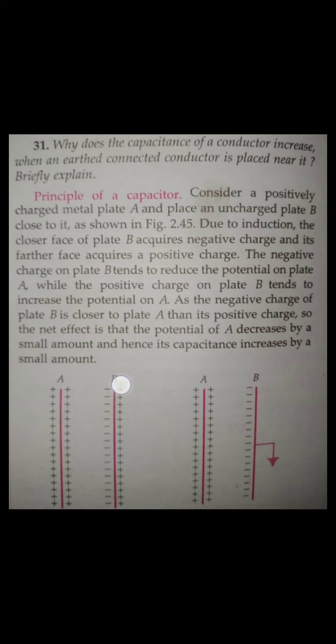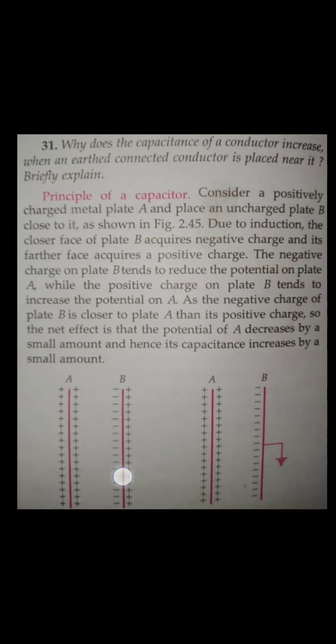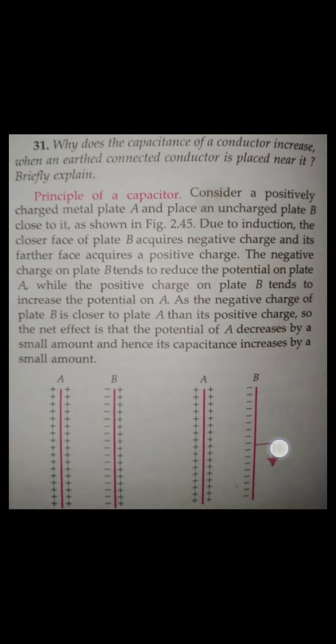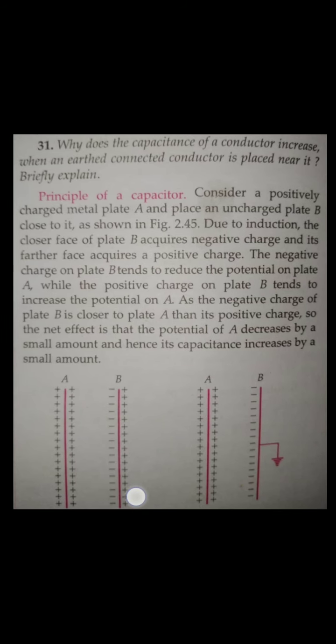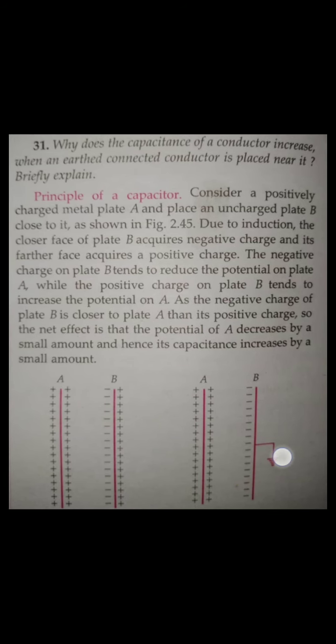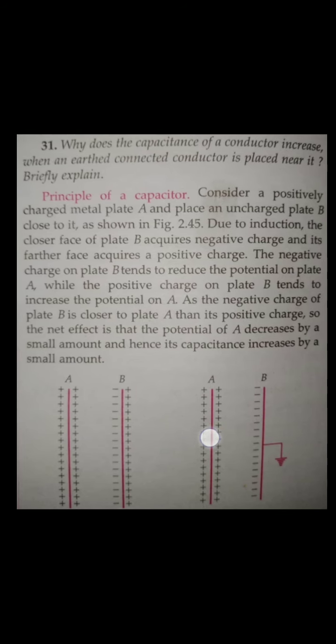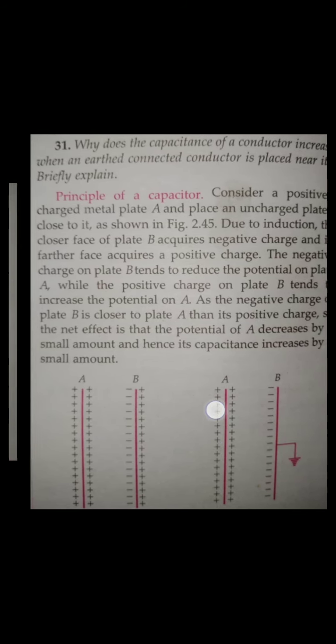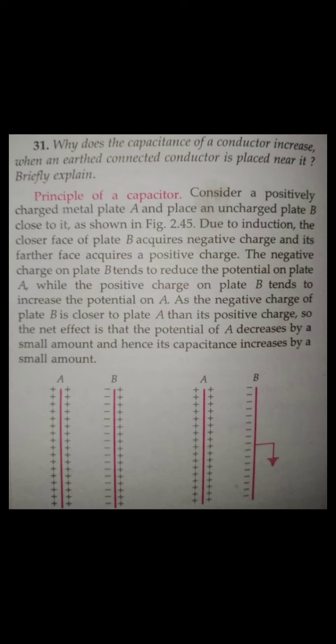The plate B is connected to earth. Due to this, all the positive charge is neutralized or goes to the earth, and only negative charge remains, guys. So this further reduces the potential at plate A. So what about the capacitance? We know, guys, C is equal to Q by V.